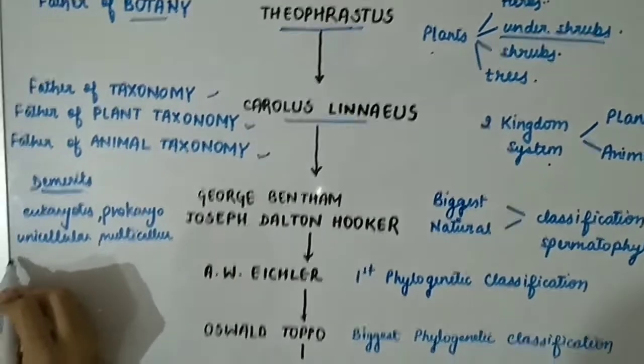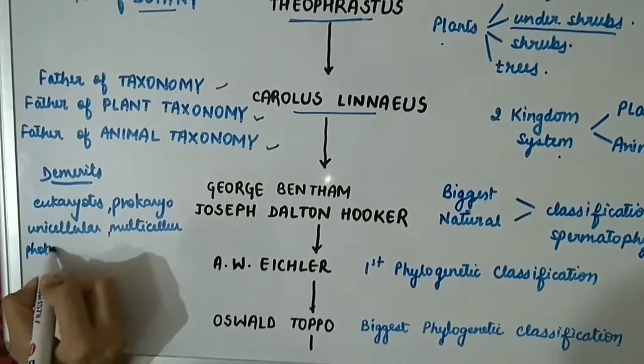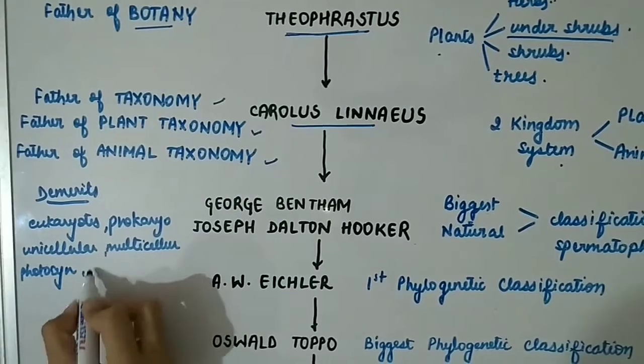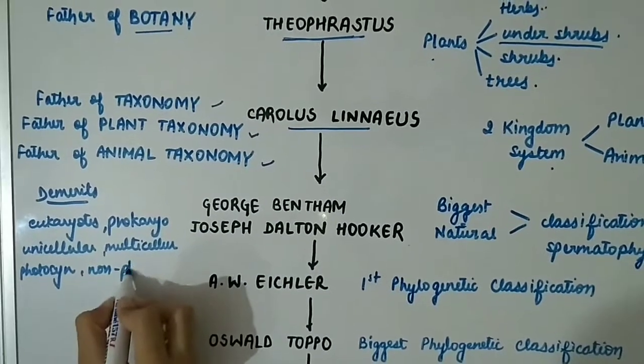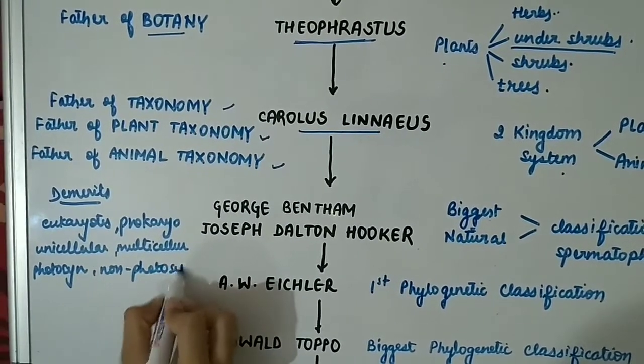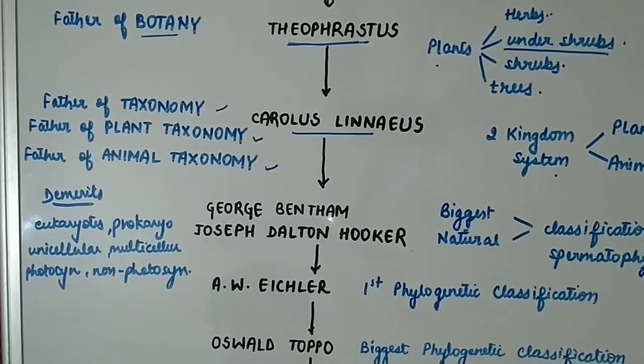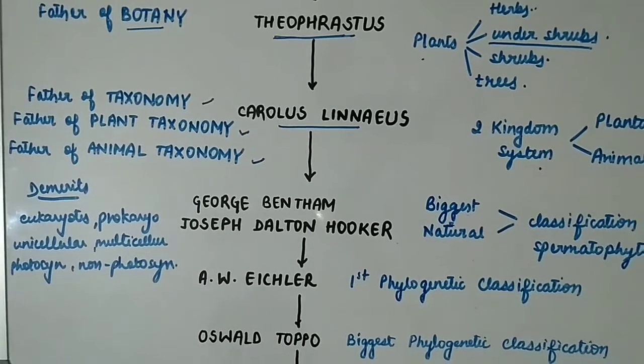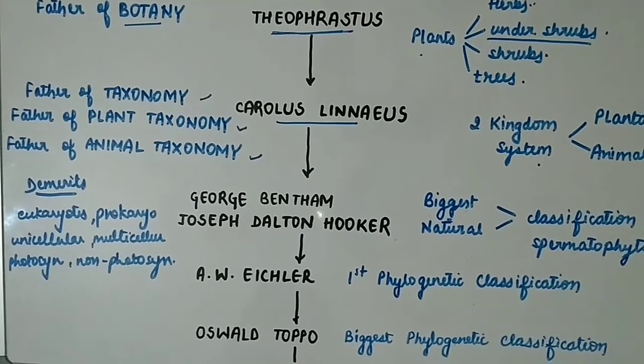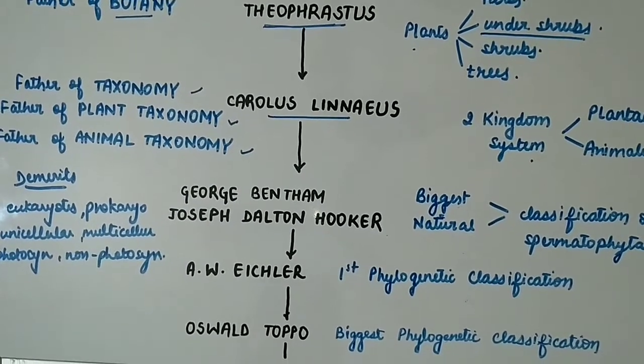And he did not distinguish between photosynthetic organism and non-photosynthetic organism. Another was that a large number of organisms did not fall into either category in his system of classification.